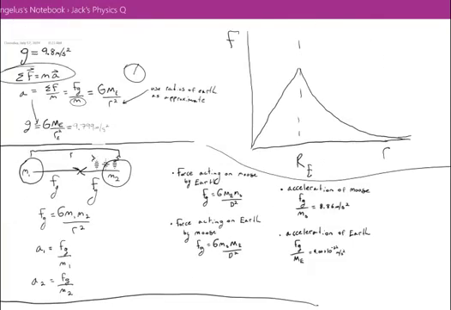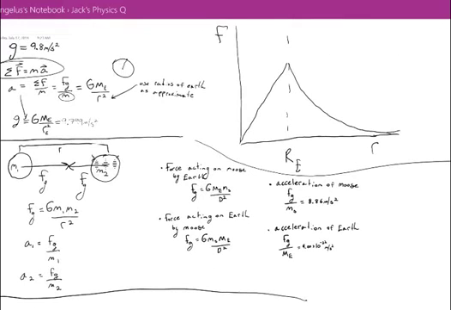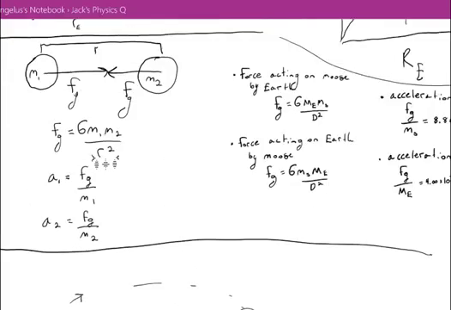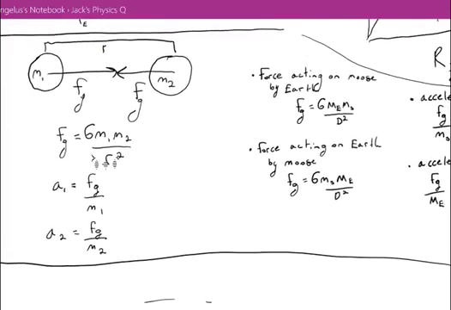So hopefully that answers the first question. When we consider things falling towards other objects, we need to think of Newton's law of gravitation. So now we know we've got something, and we know how to calculate the acceleration that it might have based on the force of gravitational attraction. So let's look at something else here.